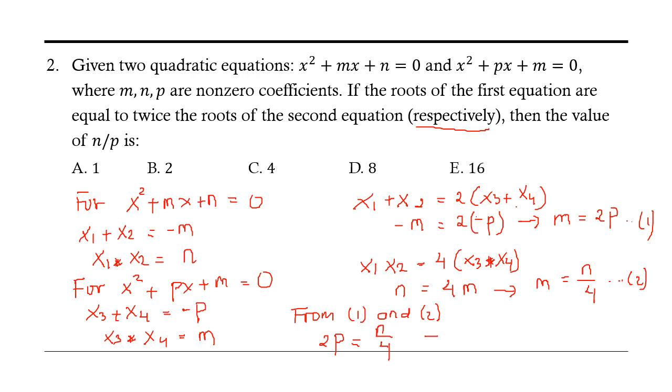So 8p equal n, and then we get n over p is 8. So the answer is 8.